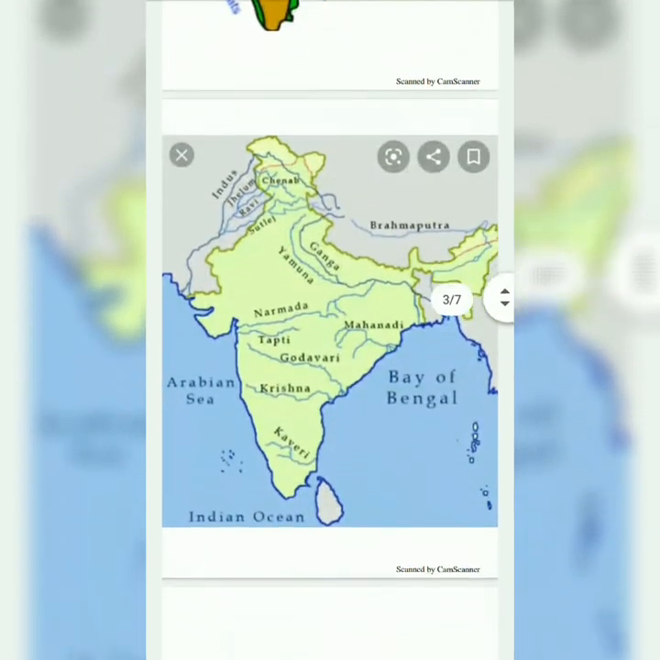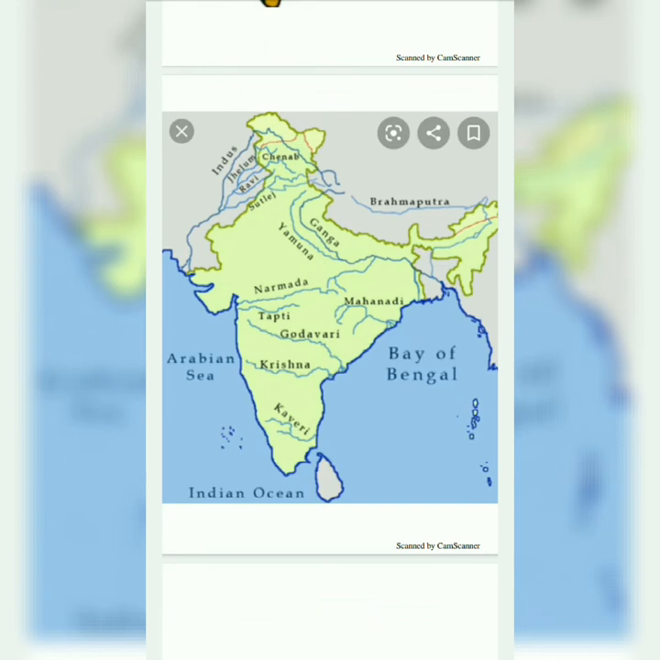Children, the rivers of the south are rain fed, which means they are flooded with water during and after the rainy season. Most rivers such as Godavari, Mahanadi, Krishna, and Kaveri rise in the west and flow into the Bay of Bengal. The Narmada and Tapi are the only rivers which flow from east to west into the Arabian Sea.